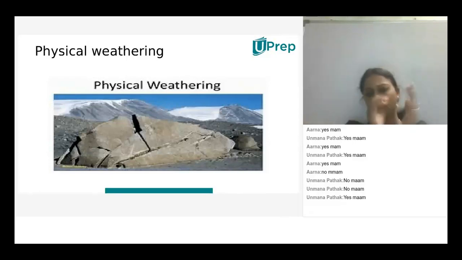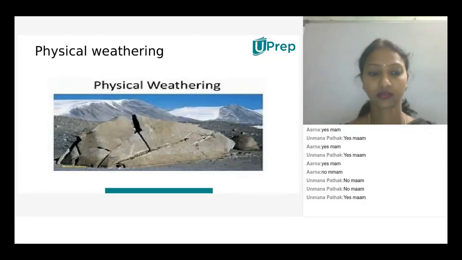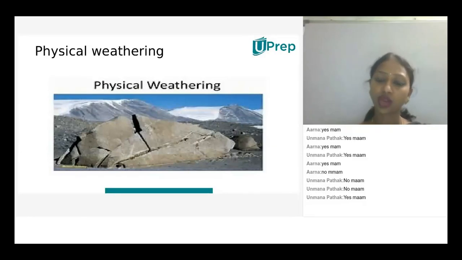When we keep on rubbing our hands, is there any difference in the temperature, children? Yes. What is that? There is a generation of heat energy when we rub our hands continuously, so we feel some heat produced.